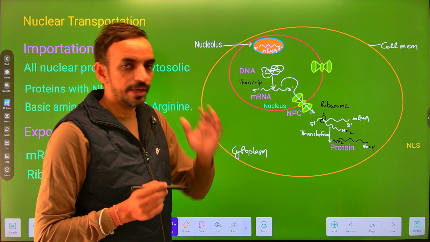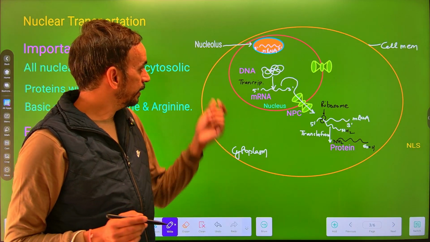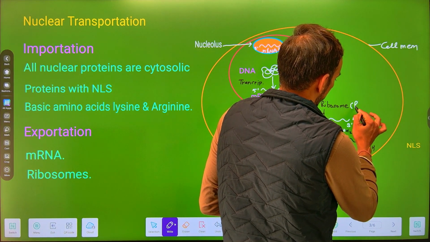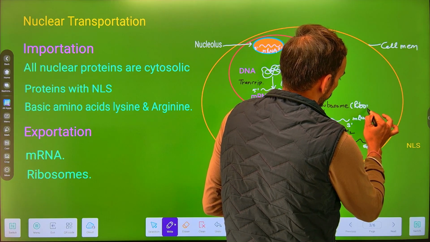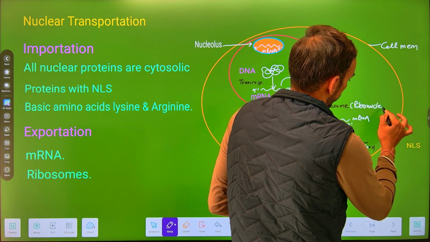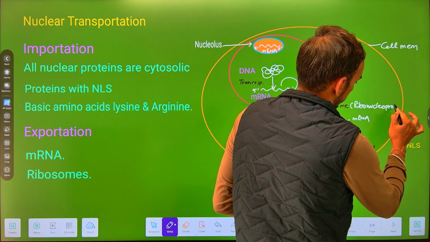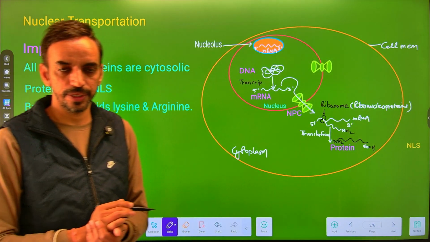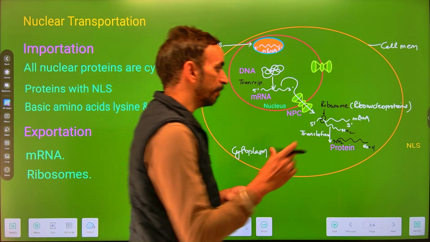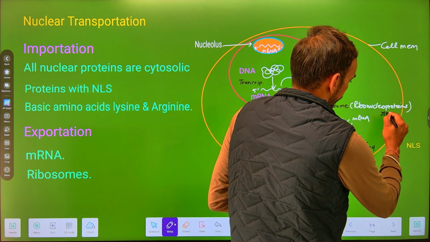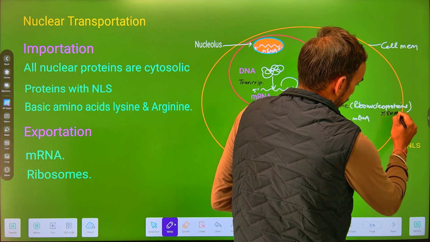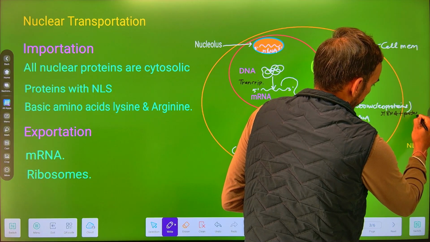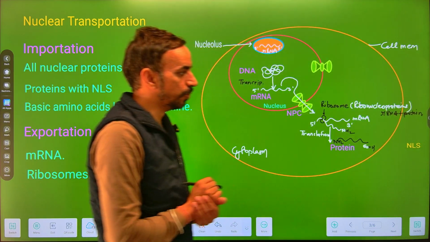So there is rRNA and these ribosomes, these are basically ribonucleoproteins. इनको अपन कहते हैं ribonucleoproteins, and these ribosomes are made up of rRNA and proteins. ये बने हुए रहते हैं rRNA और प्रोटीन से.